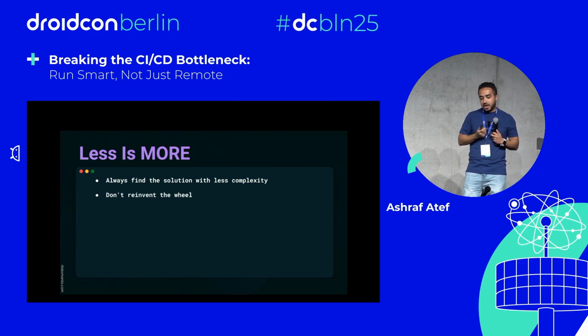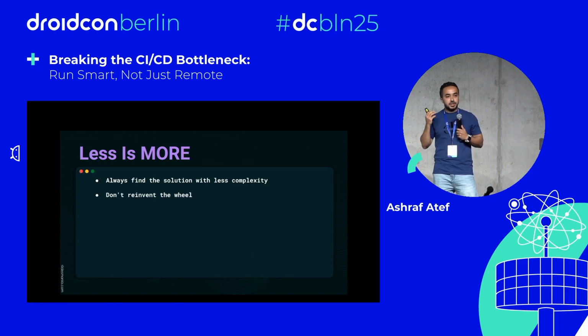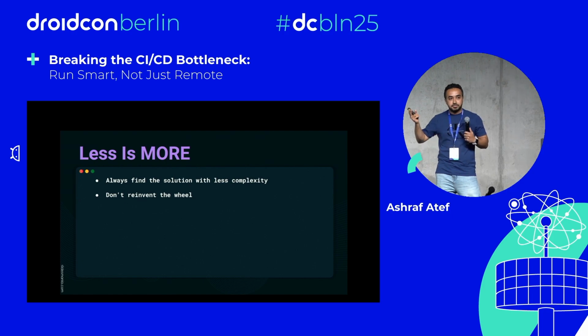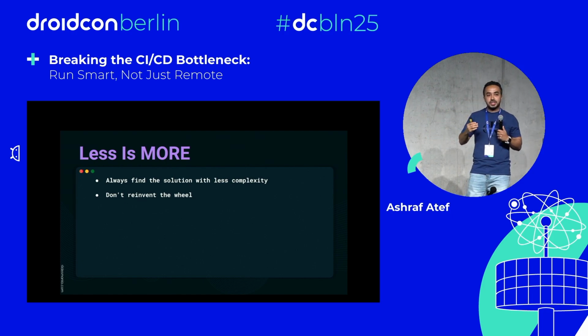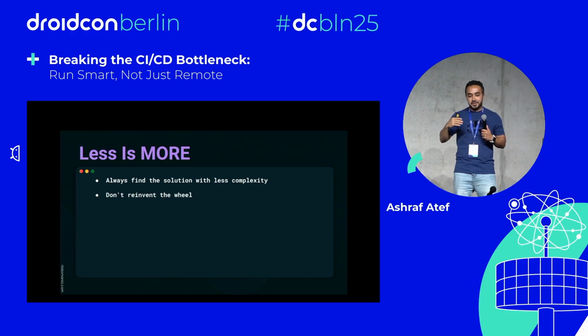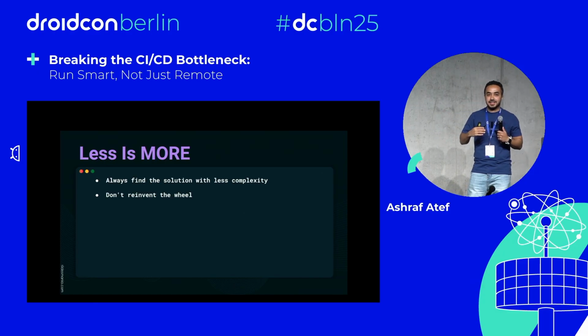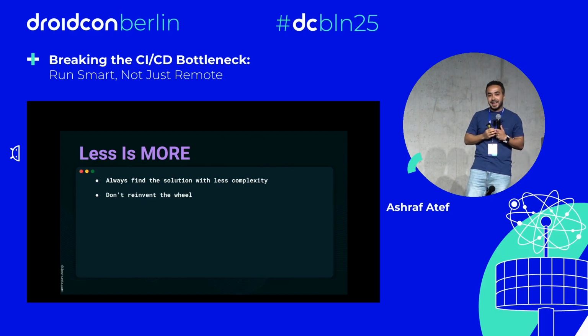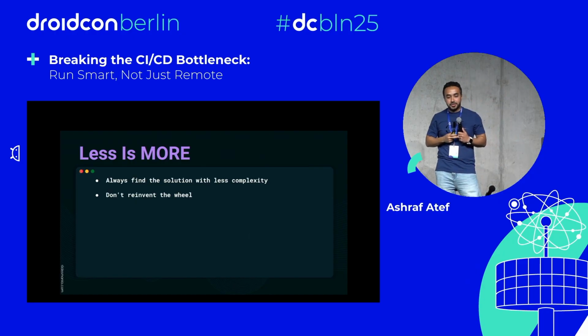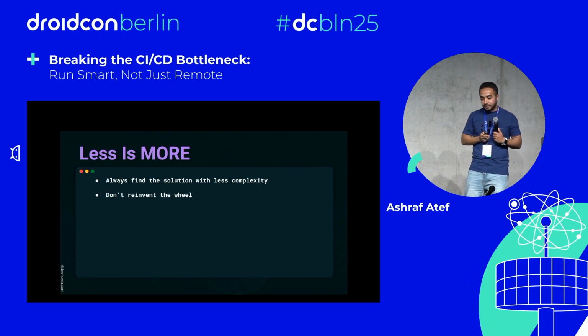And of course, don't reinvent the wheel. If you have any tool which is already implemented in your company or in open source, try to use it and build on top of it. Every time we need to implement any new solution, let's do it like this caching algorithm. Why? Because we can continue from where other people ended.